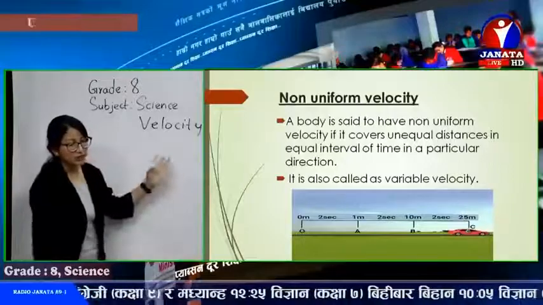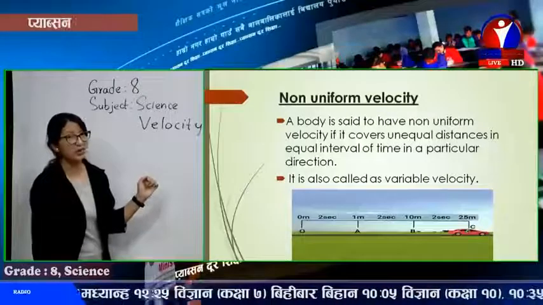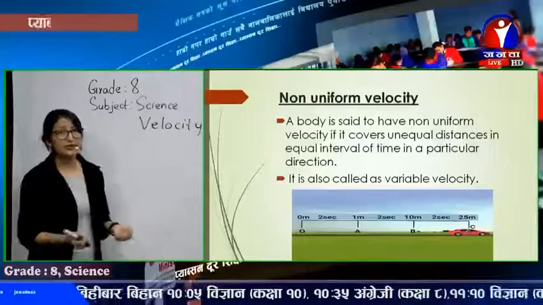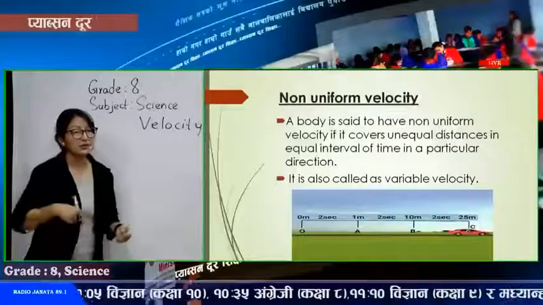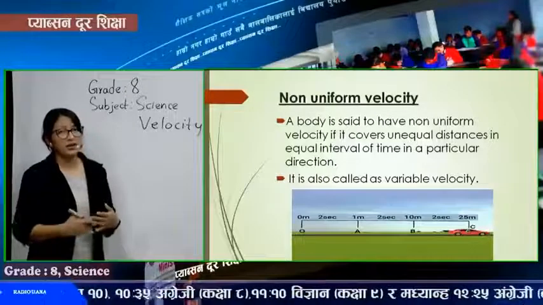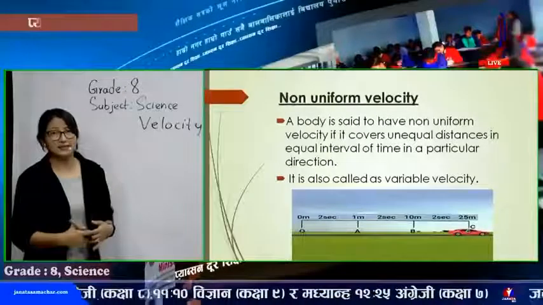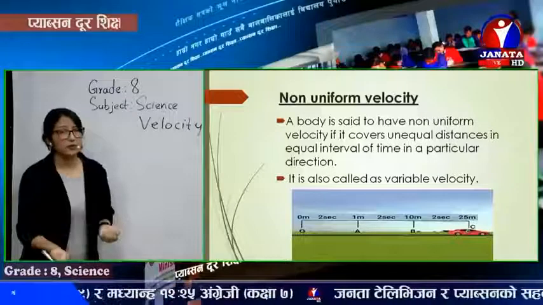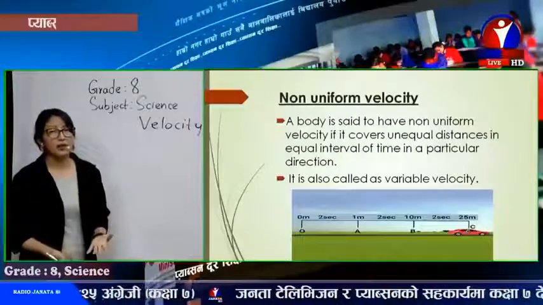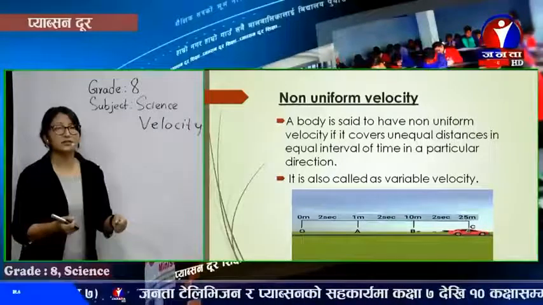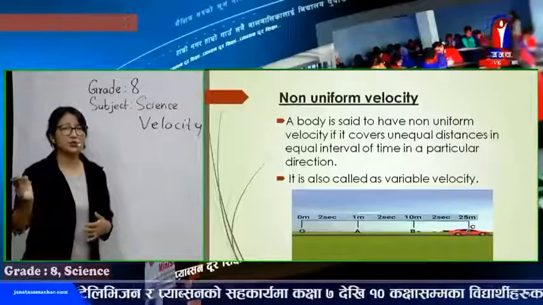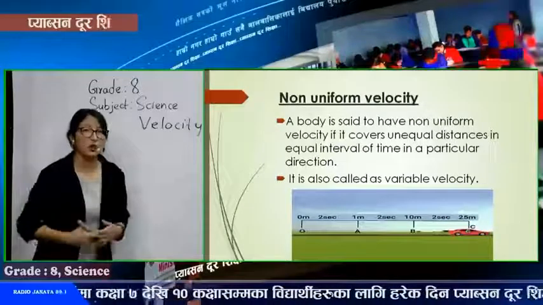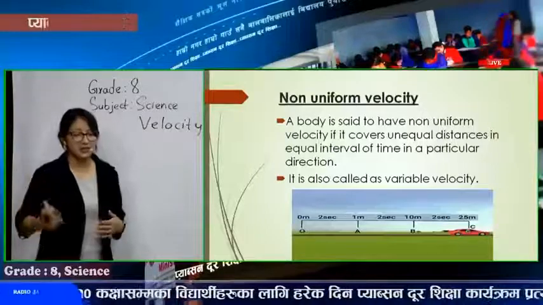Like the car, in the first 2 seconds, it covered 1 meter. Like when you start a vehicle of your own, or you're cycling, what you can see is that in the beginning your speed or velocity might be lesser. Especially with cars or motorbikes, in the beginning we move with lesser velocity, and as we get the pace, as the road is free, we slightly try to accelerate, and then we increase the velocity. So it differs. You can just check.